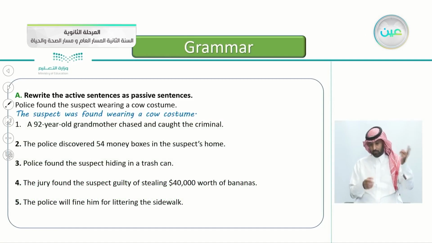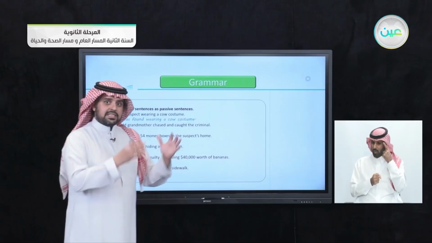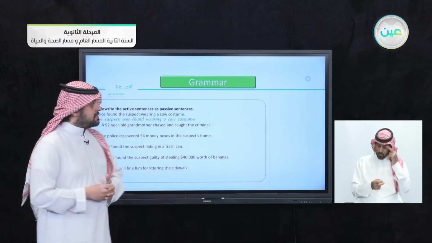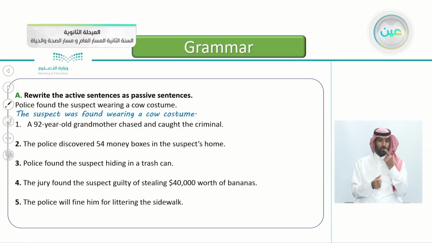So rewrite the active sentences here as passive sentences. So you have an active sentence, just rewrite it as a passive sentence. The first one is already done for you. The police found the suspect wearing a cow costume. This is an active. How do we turn it into passive? We begin again, yes, that's correct, with the object, which is the suspect. The suspect was found, yes, wearing a cow costume.